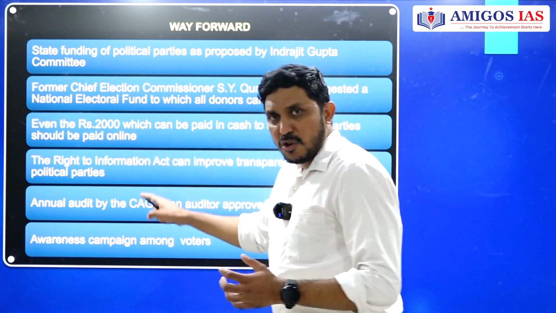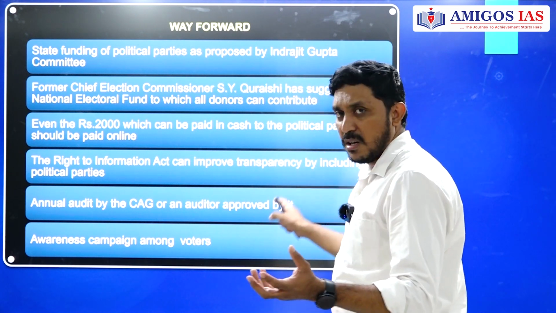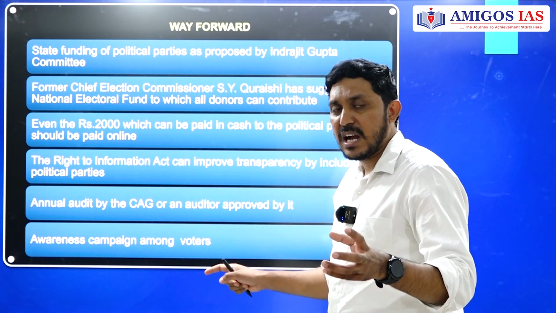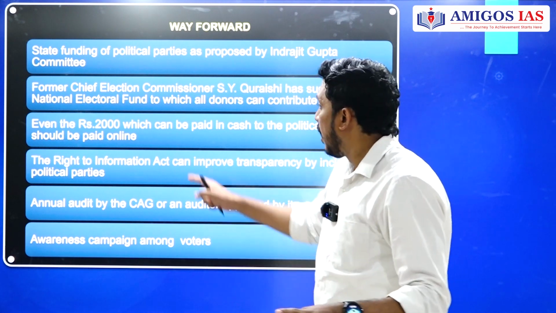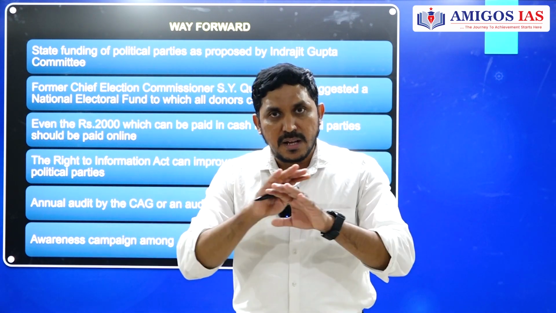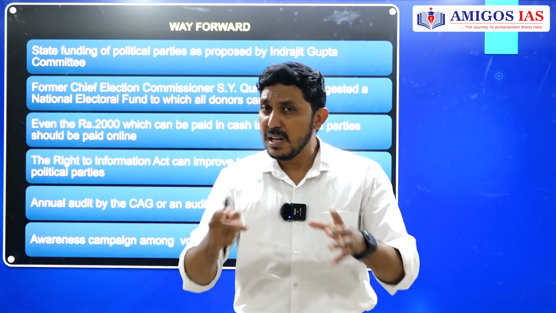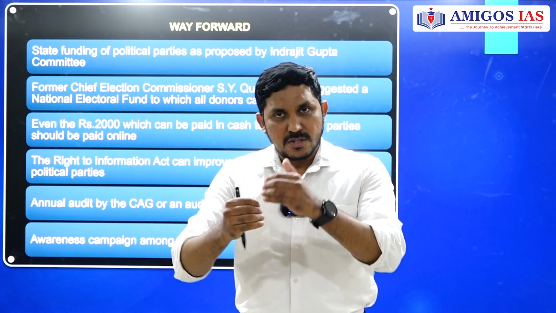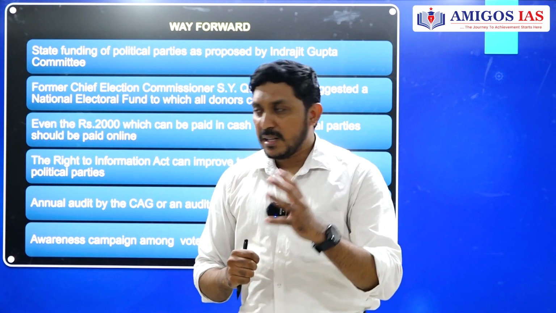Then what about the 2,000 rupees cash? The maximum you can pay as anonymous cash is 2,000 rupees, but not more than that. That also should be removed. The entire contribution to political parties should be made only online, so that we can track the donors. That is another recommendation.